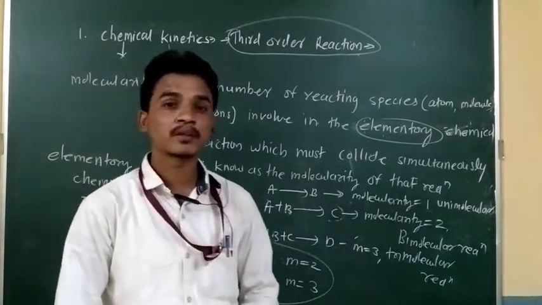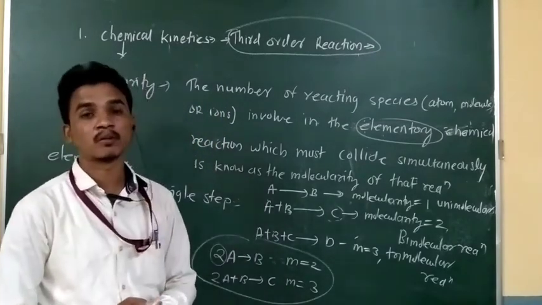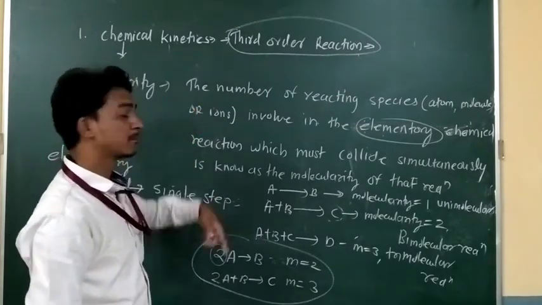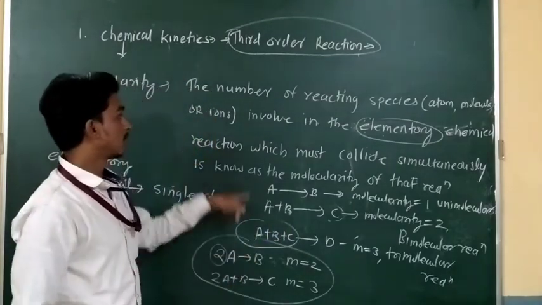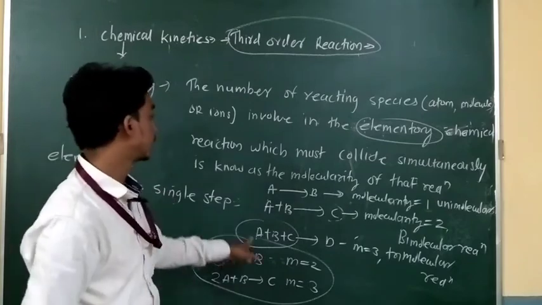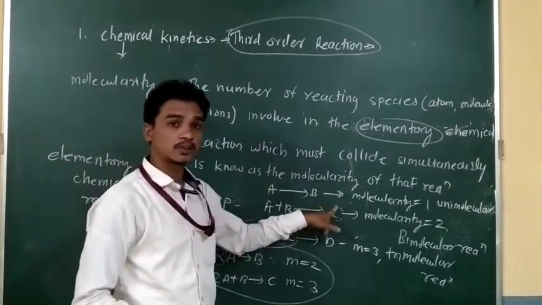Because it is a theoretical property, the molecularity does not depend on the experimental conditions. If I change the temperature, the molecularity is the same. If I change the pressure, the molecularity is the same. If the volume changes, the molecularity does not change.